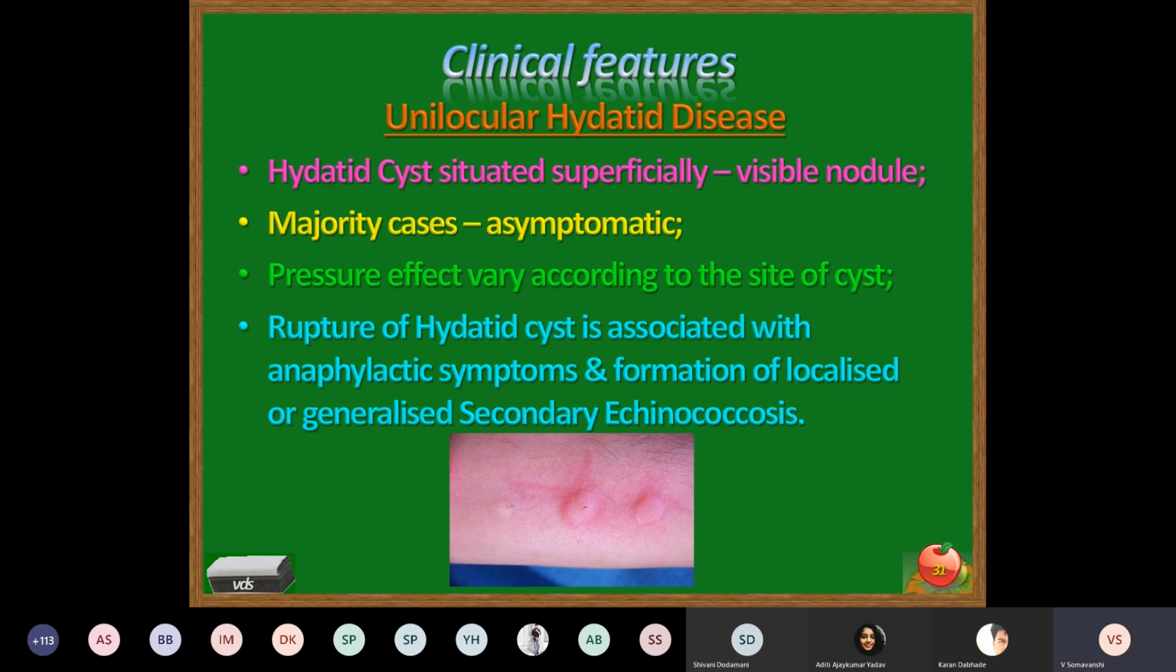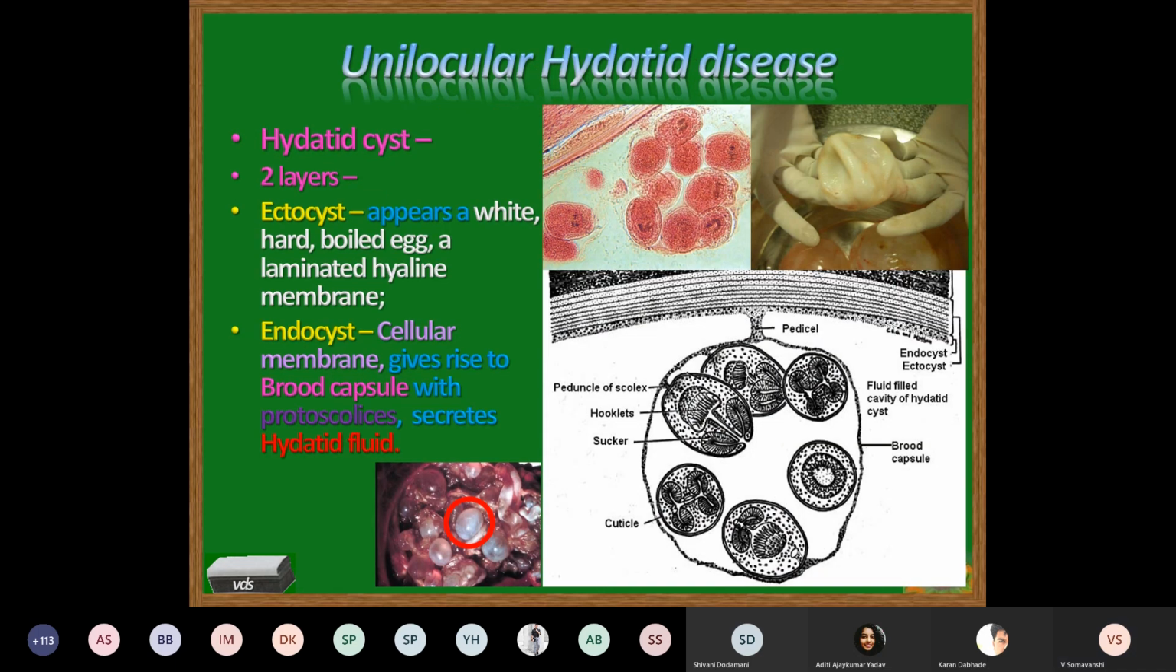Now here the diagram shows a visible nodular lesion present subcutaneously, where the oncosphere has developed into a larval form. Now this actually is a very rare instance where a superficial lesion or superficial hydatid cyst may be seen. Usually it is carried to the internal organs, muscular organs, where it gives rise to a hydatid cyst. But we are supposed to understand what a hydatid cyst is.